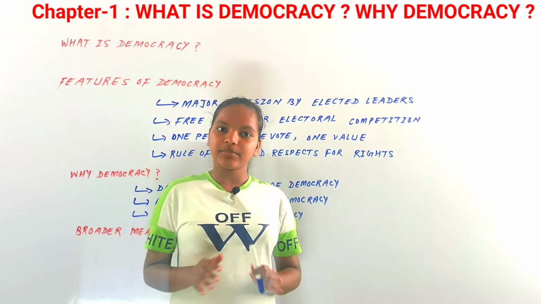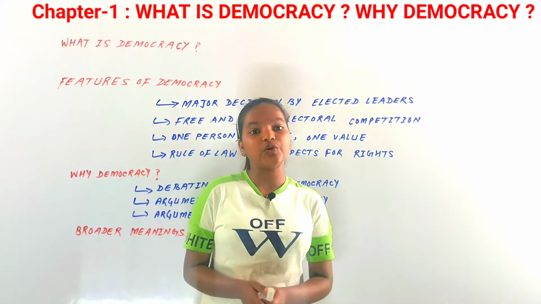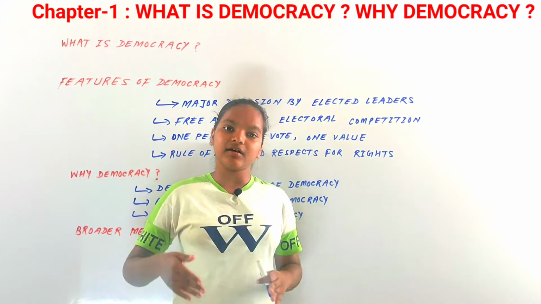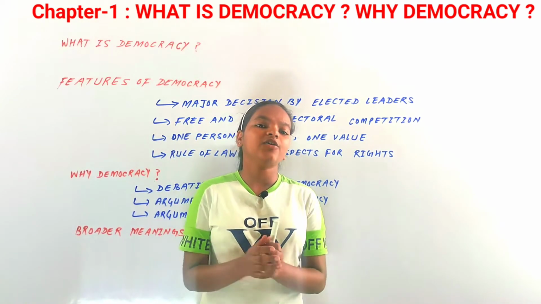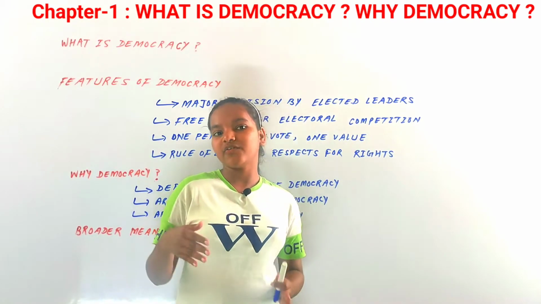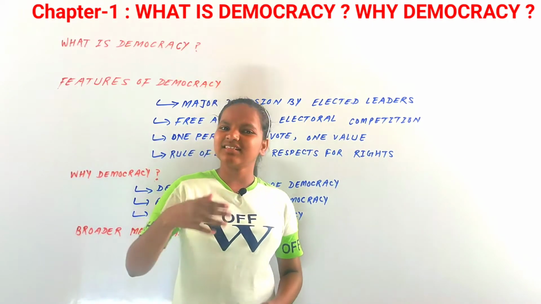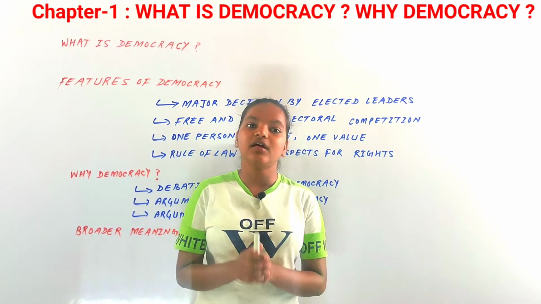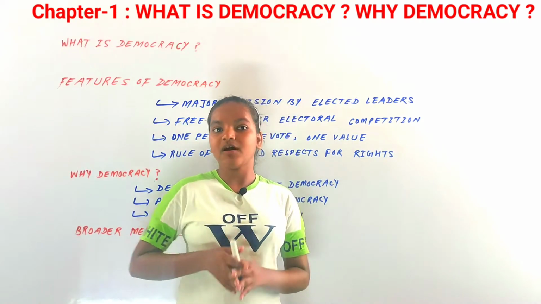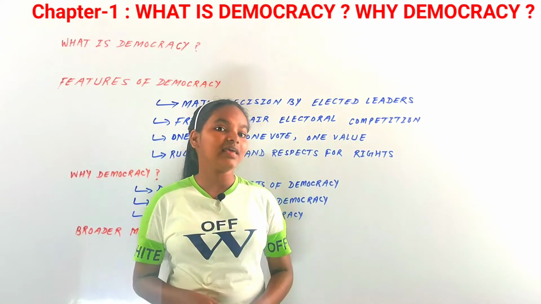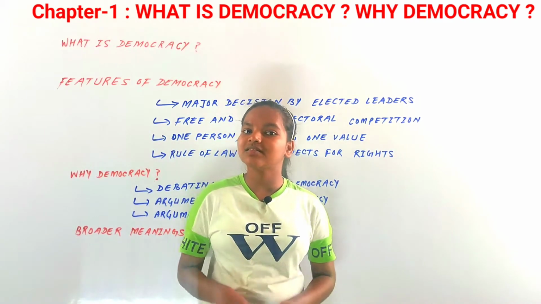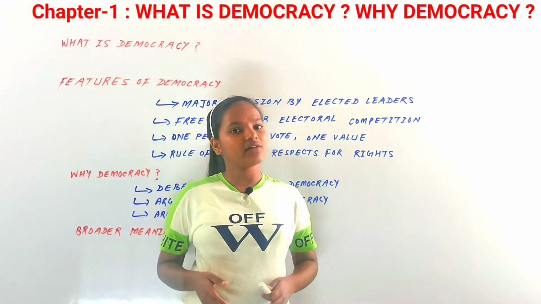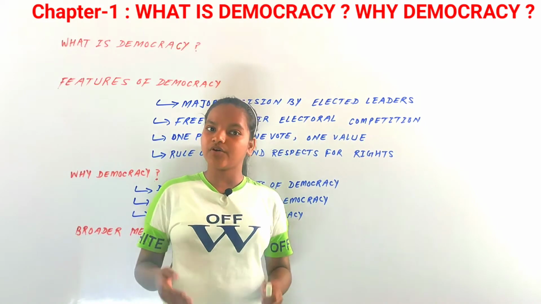In this chapter there are going to be two pillars or two questions that we are going to discuss. First we will discuss what is democracy. Now you all have been studying about the democratic form of government since class 5th or 6th. In this chapter we are going to discuss what is democracy and also its features. Step by step, we will start with a simple definition and then we will discuss the features of democracy.